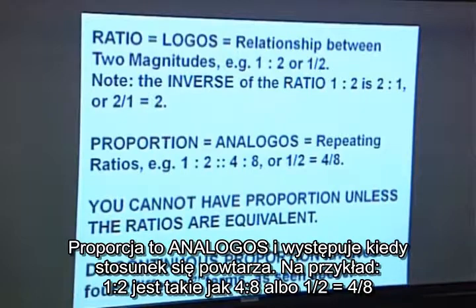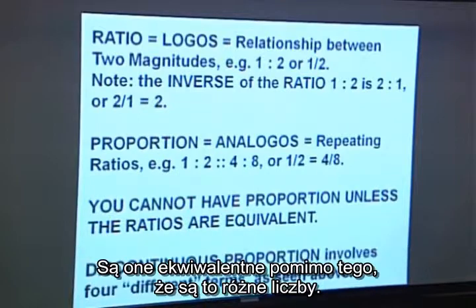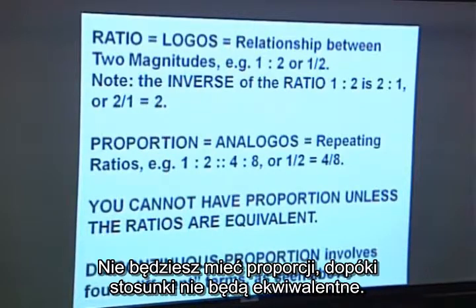Proportion is analogos. It's when the ratio repeats. So for example, 1:2 is as 4:8, or 1/2 equals 4 divided by 8. They're equivalent, even though they're different numbers. You cannot have proportion unless the ratios are equivalent.